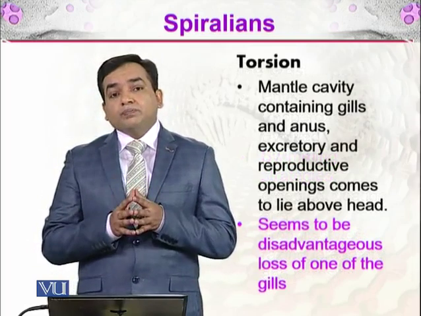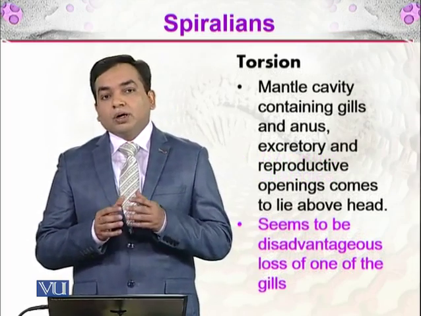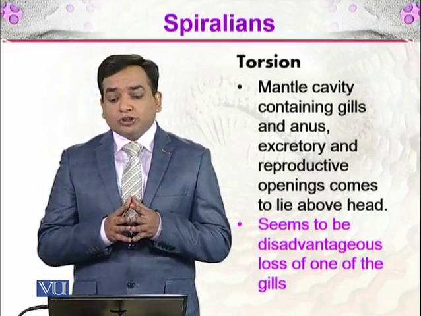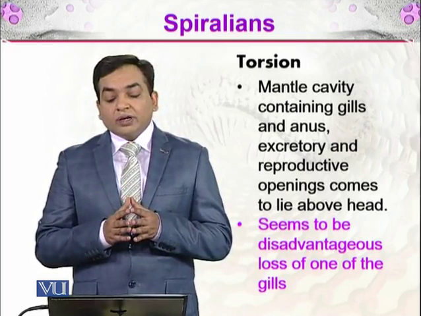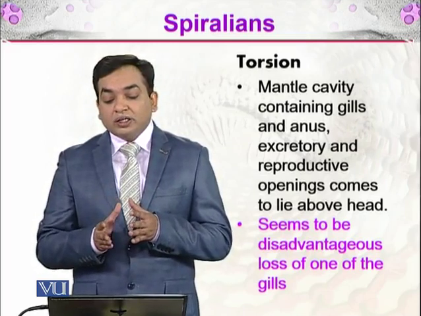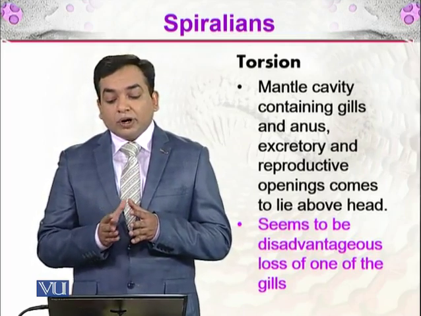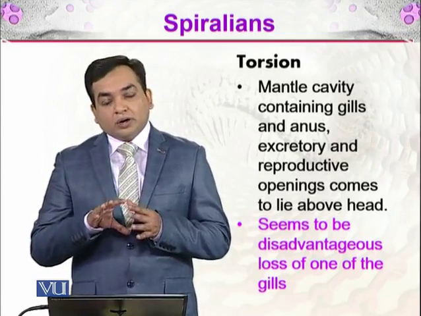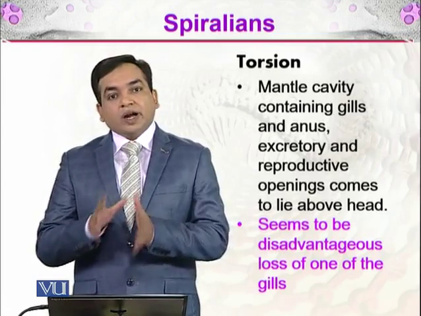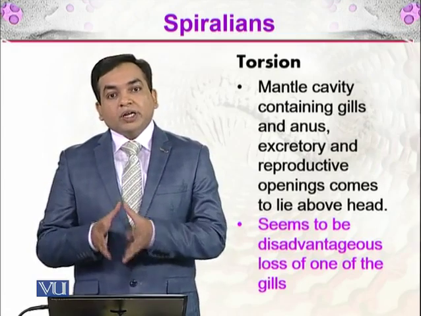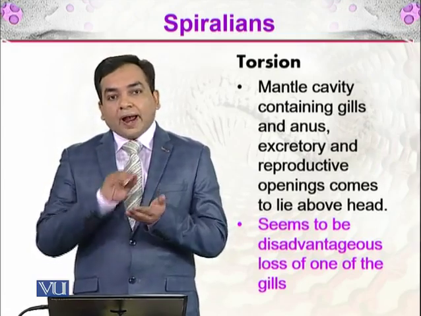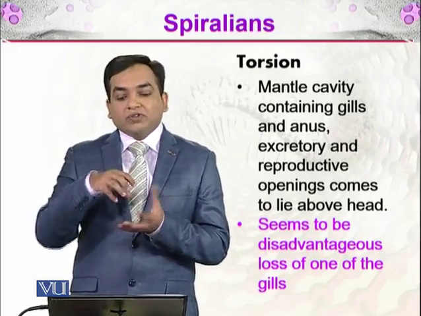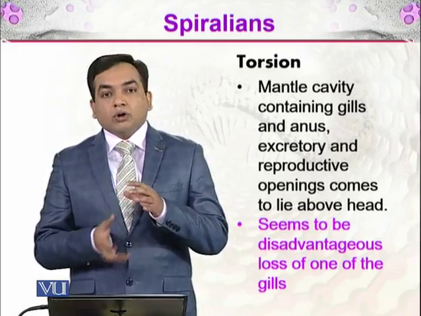There is one particular feature of these mollusks, that is the torsion. What does torsion mean? Torsion is when the mantle cavity containing the gills and anus, excretory and reproductive openings comes to lie over the head, right? In the previous organism, that is not where it was. But in these organisms, the head is down, and all of these organs are coming above the head. That's why it's called torsion.